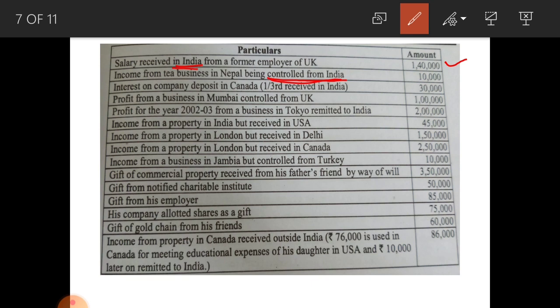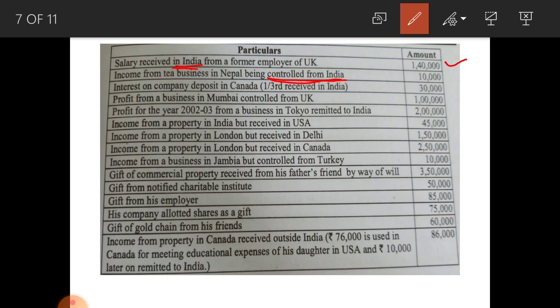Next one, see, interest on company deposit in Canada, 1/3 received in India. Interest on company deposit in Canada, that is foreign income accrued and received outside India, only one third received in India.